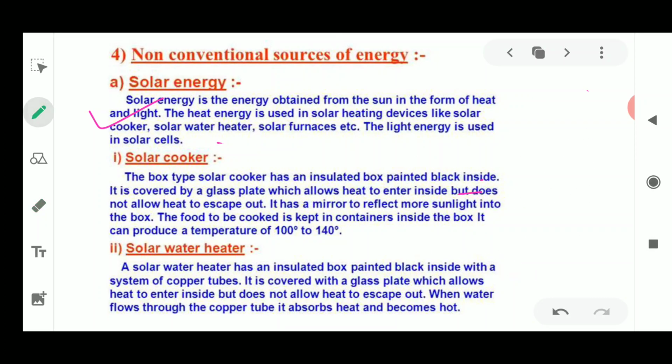Similarly, there are solar water heaters. A solar water heater is an insulated box which is painted black from inside, with a system of copper tubes.